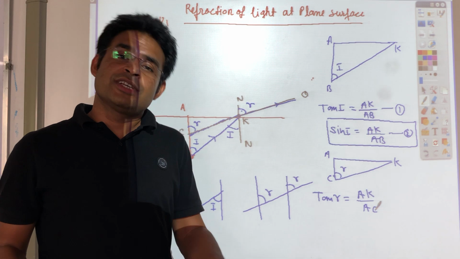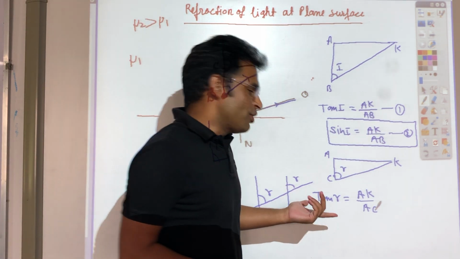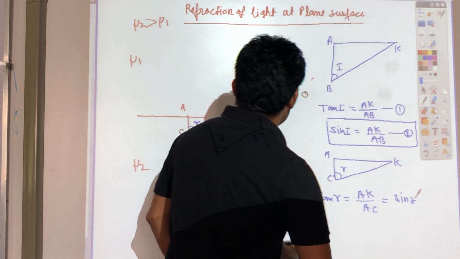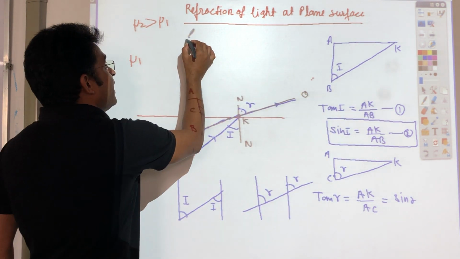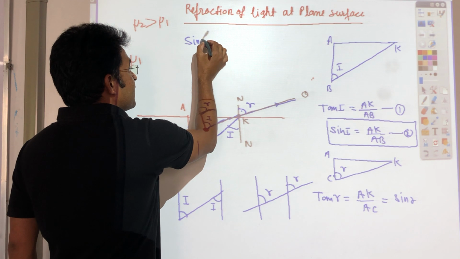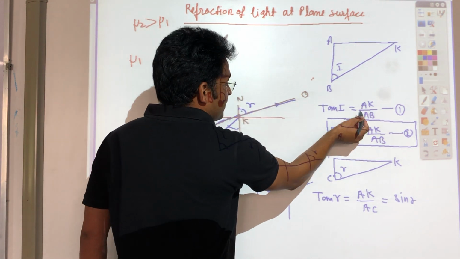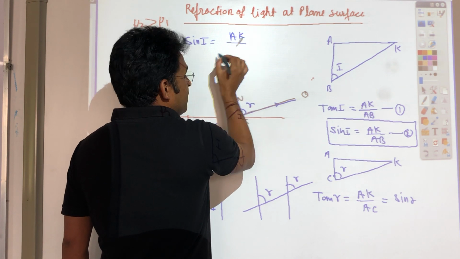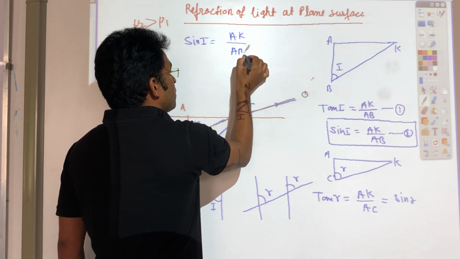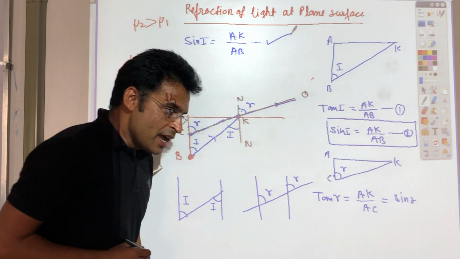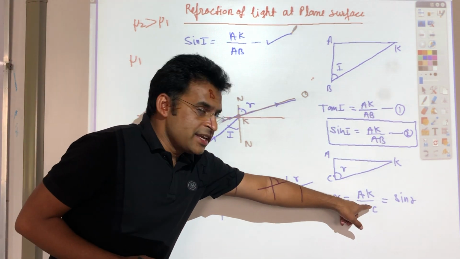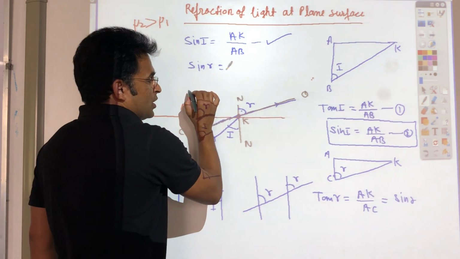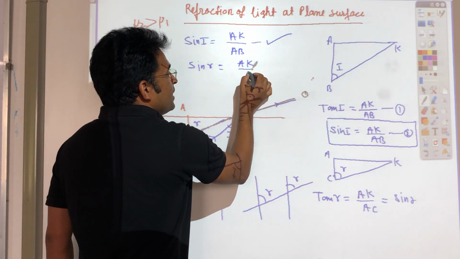Again the same thing, R will be a very small angle, so I can also write sin R. So basically, sin I is equal to AK divided by AB, that is the first thing. And second, sin R is equal to AK divided by AC.